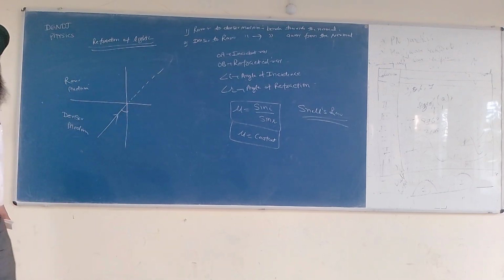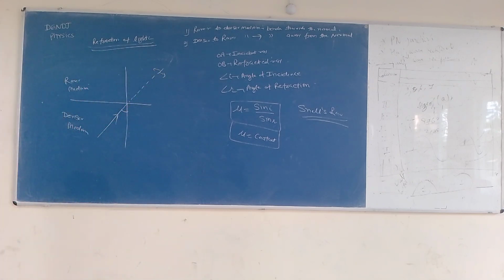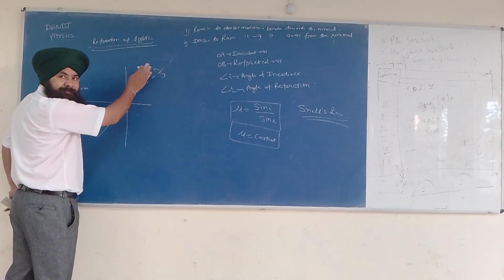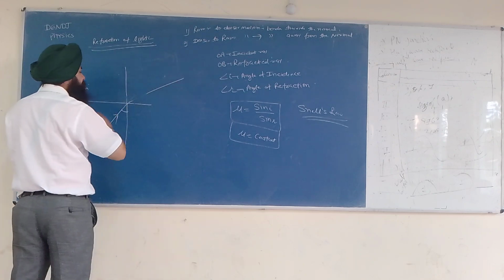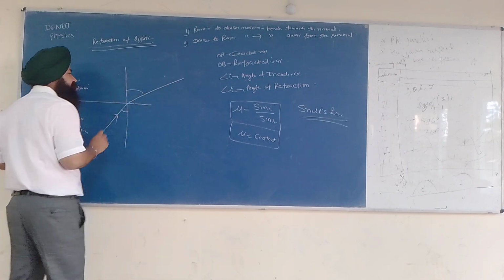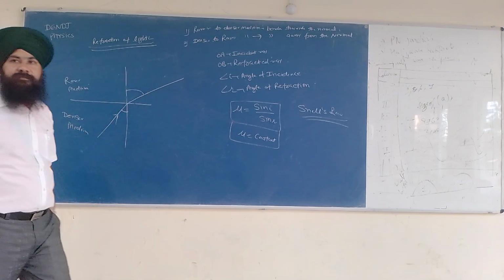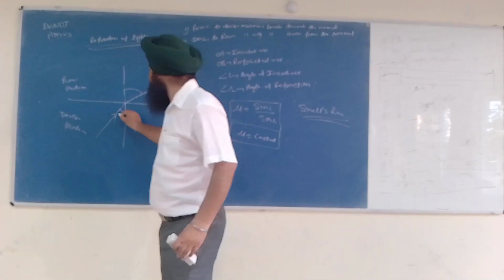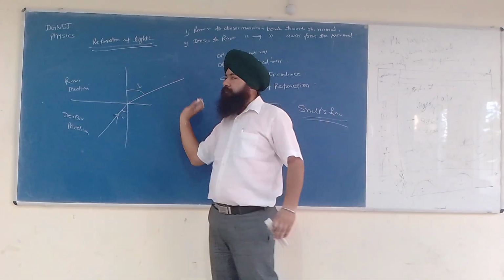Now see, this is the real path of light. This arrow shows towards the normal, and this arrow shows away from the normal. Since it travels from denser medium to rarer medium, it will bend in this region, away from the normal. So this will be the action. This is called the angle of refraction. This is the angle of incidence, and this is the angle of refraction. Bending away from the normal.